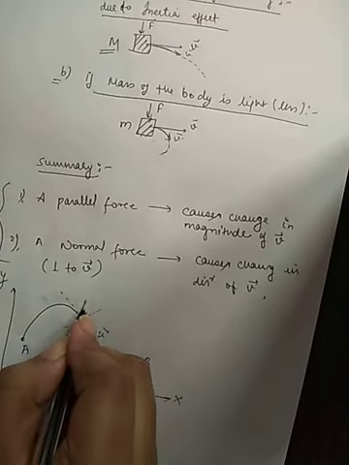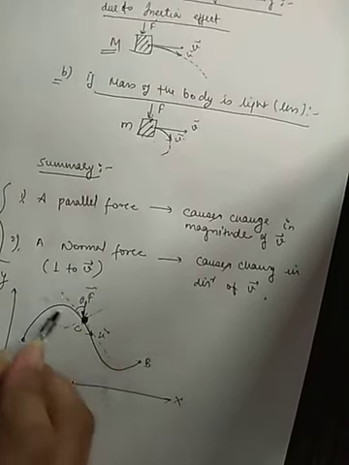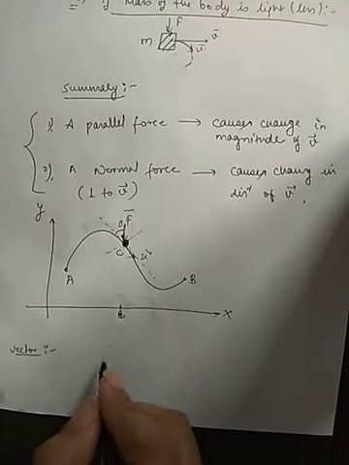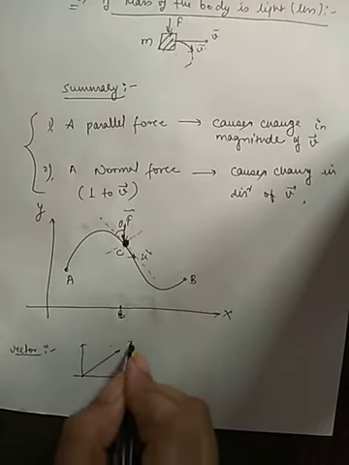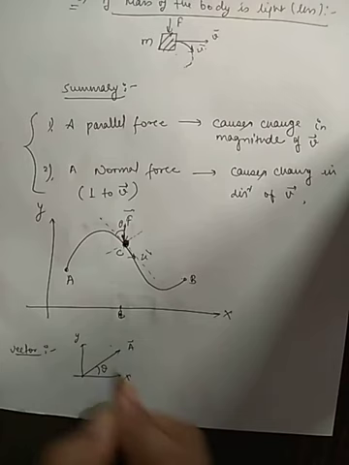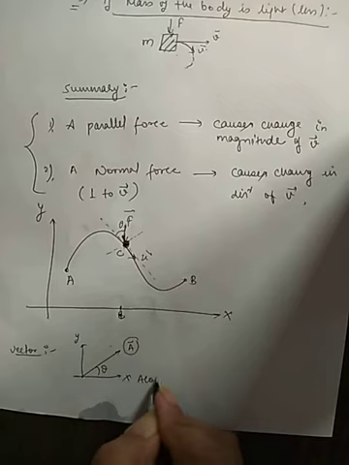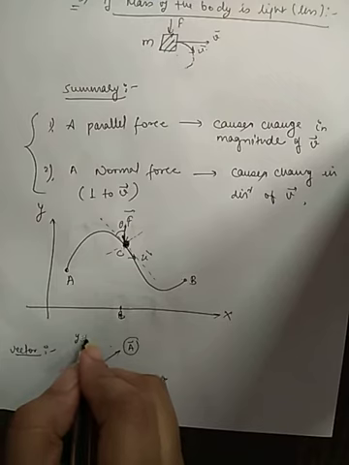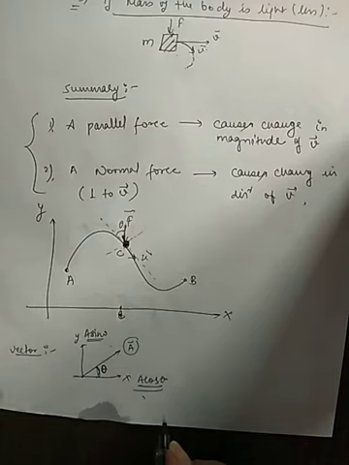If we apply a force which makes an angle theta with the tangent of the curvature, then according to the vector property we studied, if there is a vector A making an angle theta with the x-axis, this vector A has two components: A cos theta in the direction of the angle theta, and A sin theta in the perpendicular direction.